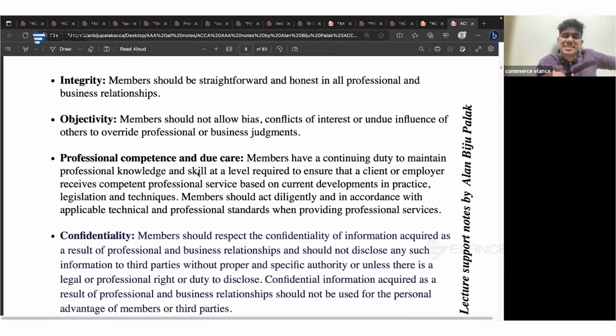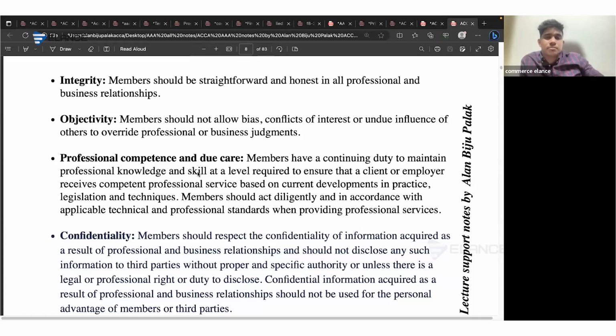Consider that the auditor is suggesting a wrong accounting treatment, or if the auditor is mentioning to the juniors that the auditor is not required to collect sufficient appropriate evidence. Instead, they are only required to obtain written representation from the management to treat it as conclusive evidence. We have already learned that written representation can only be used as support to other audit evidence, and it can never be used as sufficient appropriate evidence, to be precise. So in that case, if they are using it as conclusive evidence, it is inappropriate and it is due to the lack of knowledge of the auditor. So that will be a professional issue. Okay, because it's against professional competence and due care, he is not having adequate knowledge.